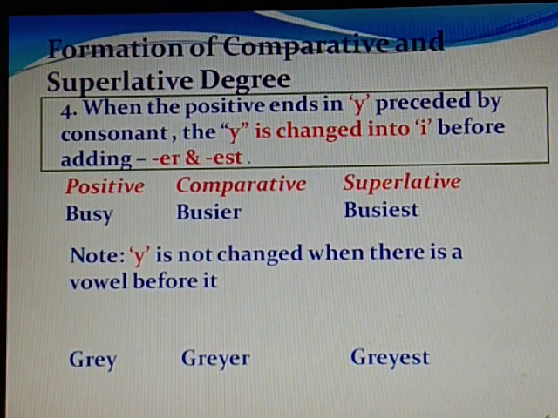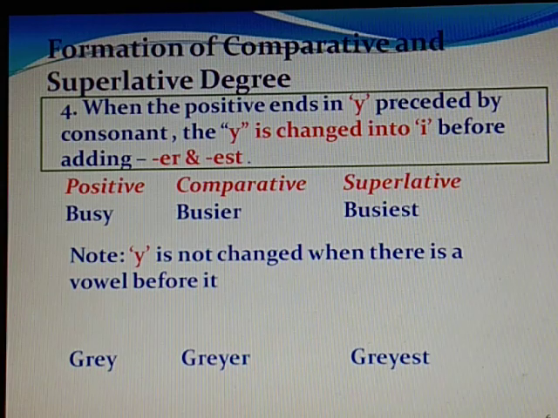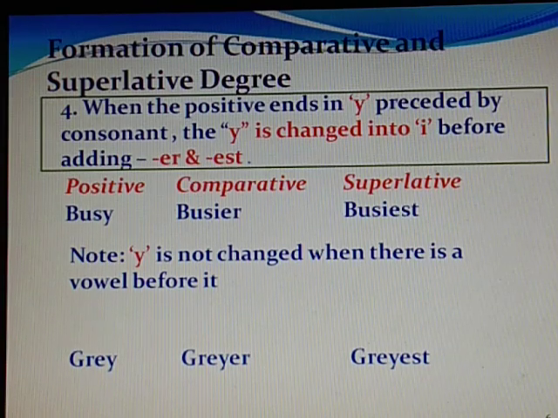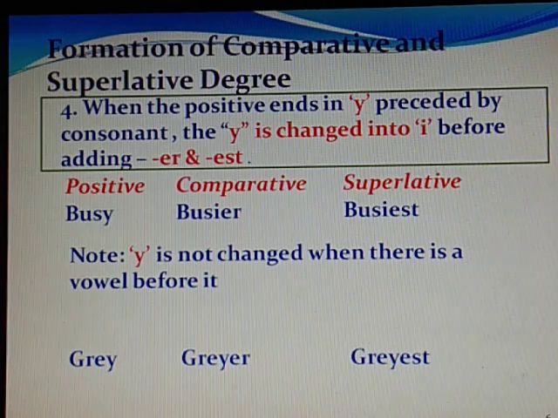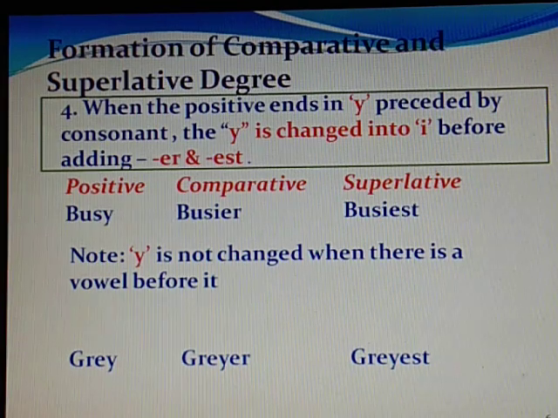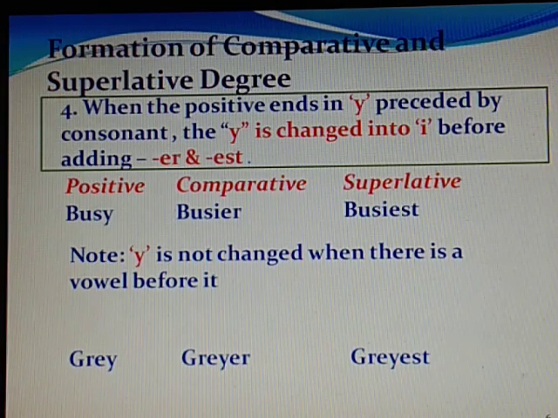But in the next example, gray, before Y there is a vowel, that is A. So Y has not changed: grayer, grayest. Whenever before Y you have a consonant, Y will change. But if you have a vowel letter before Y, that Y will remain as it is.